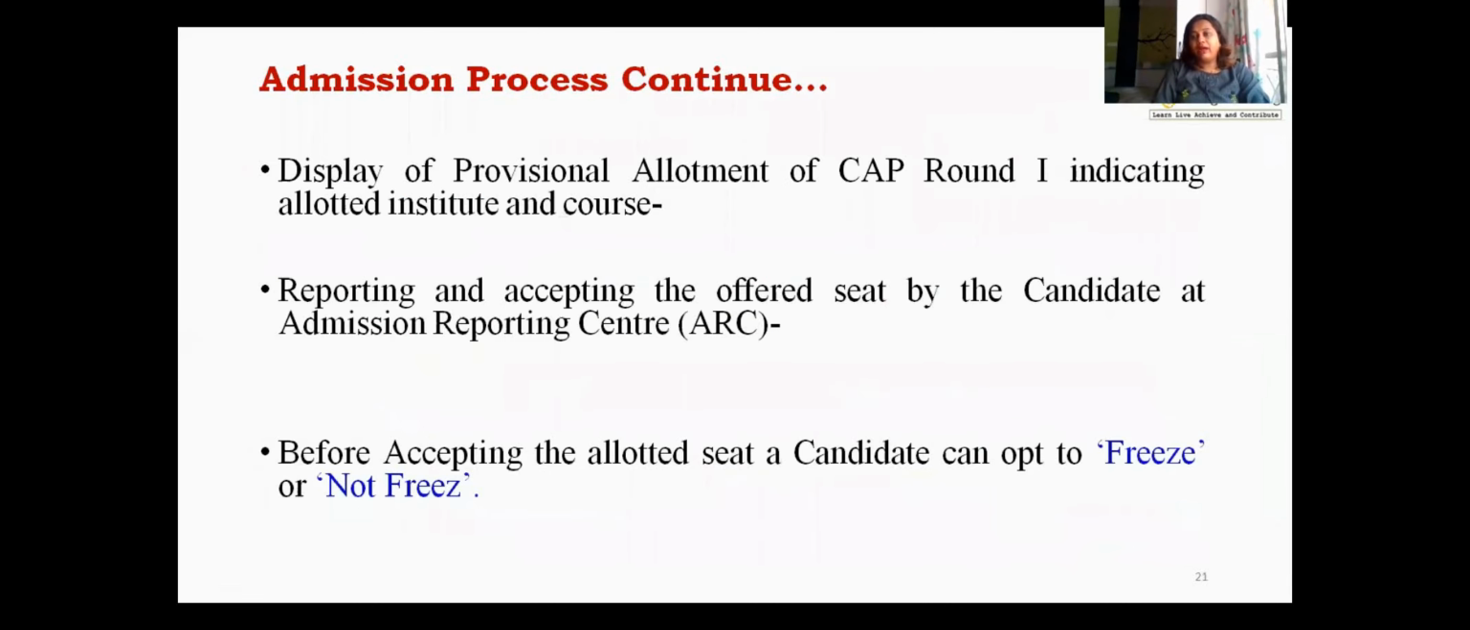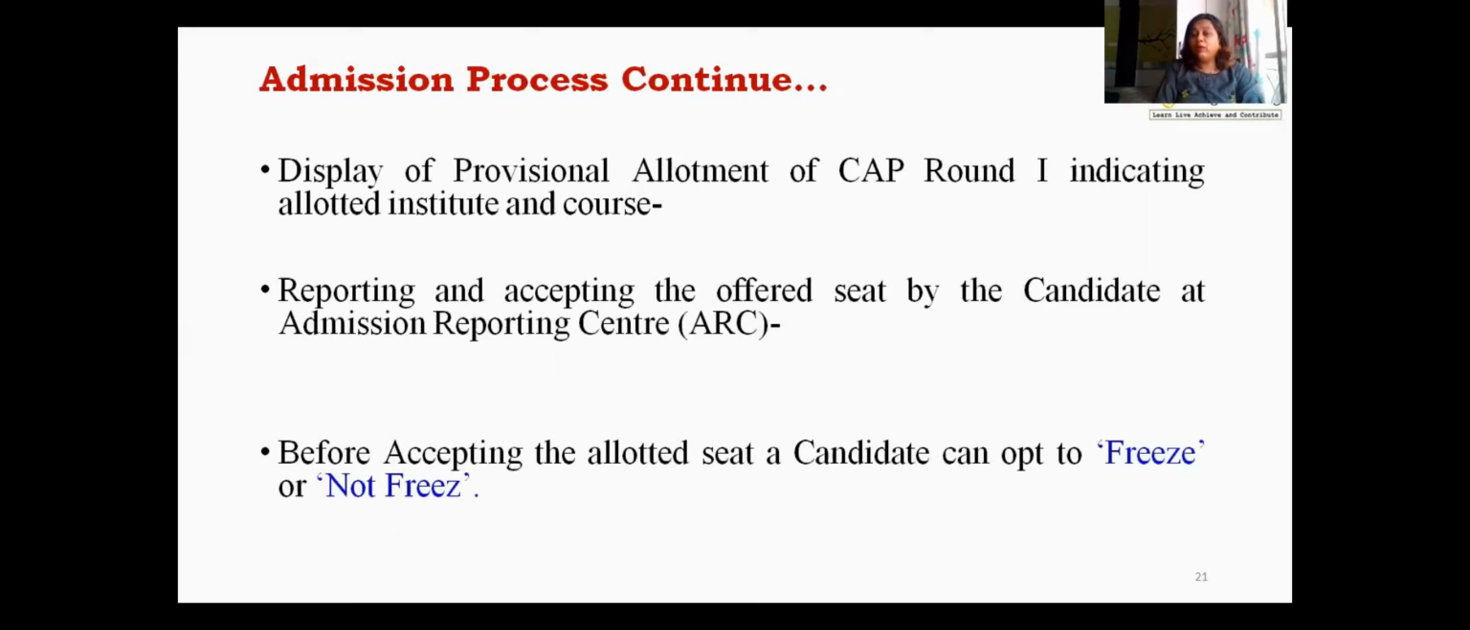Now after this, the first CAP round will be done, CAP round 1. Depending on your option form and the marks scored by you in the CET exam, the allotment of the seats will be done, and that will be displayed on the DTE website. Now, if you are satisfied with whatever admission seat you have got, then you have to report to the ARC.